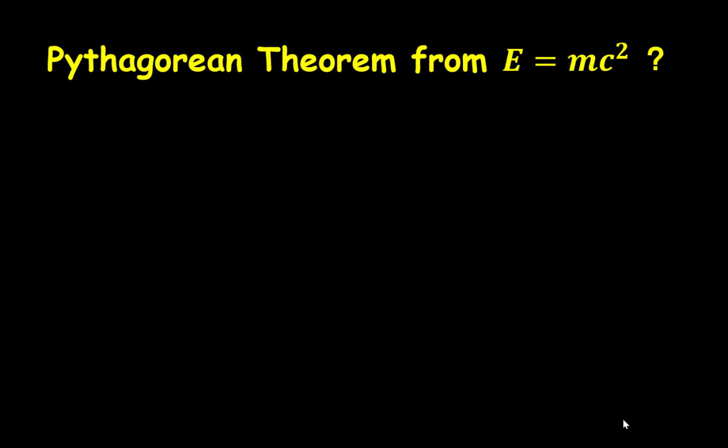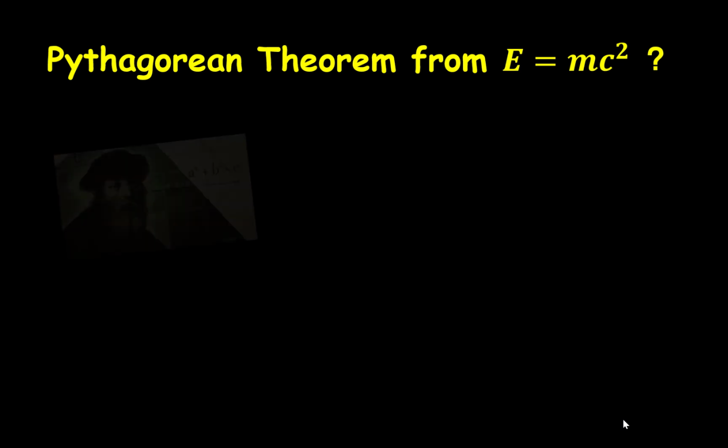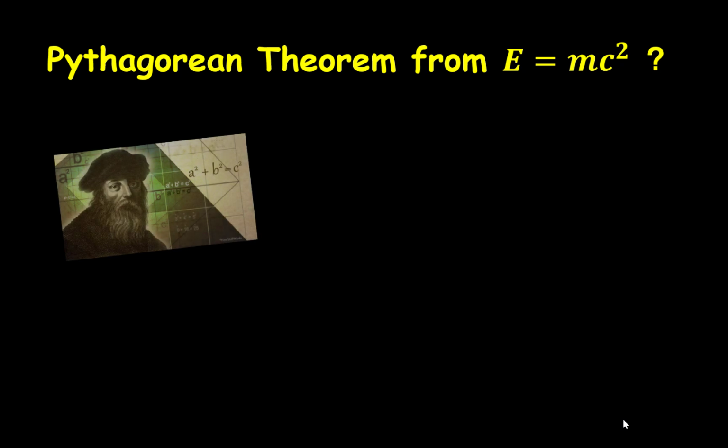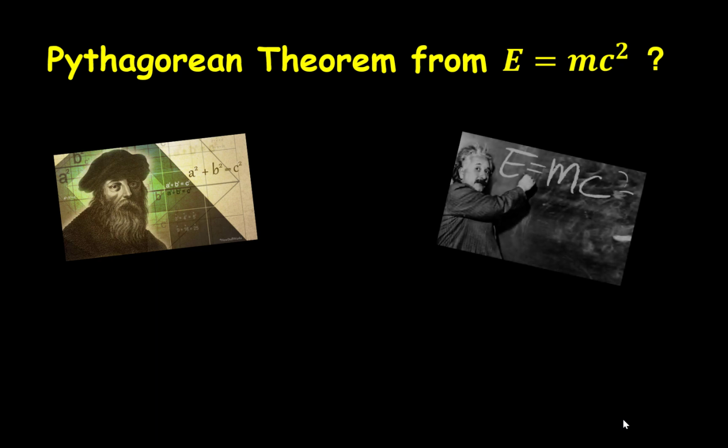Everyone should have learned about the Pythagorean theorem, at least if you have taken a geometry class in middle school. Everyone should also have heard about Einstein's equation E equals mc squared. But few of us have thought about any connection between the two. After all, why should there be any such connection to begin with, given that the two seem to be totally unrelated to each other?